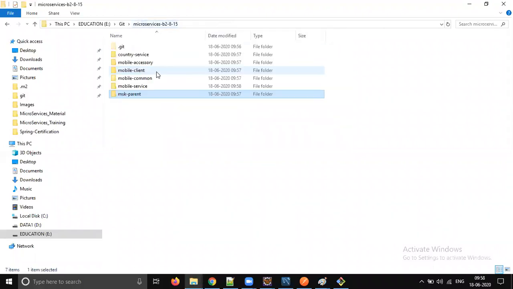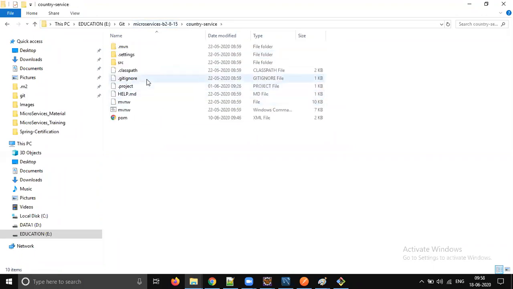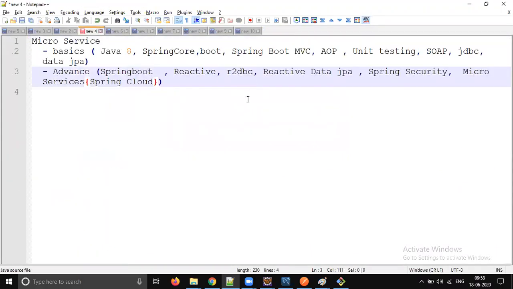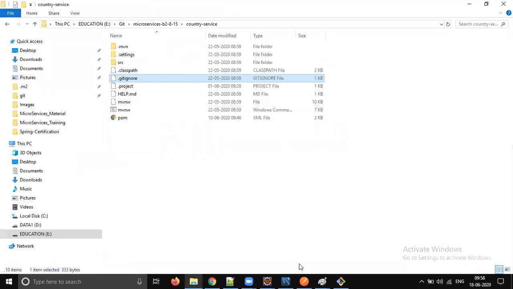Okay, parent doesn't have a target folder. Each folder will have a git ignore. I think we already added target, so anyway it won't be added. That's fine. Now let's go ahead and push the code.